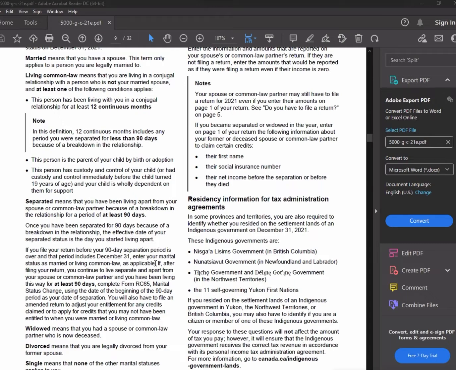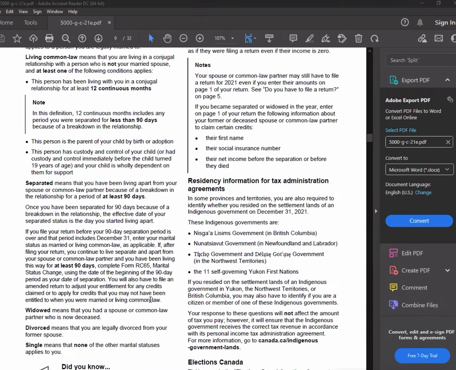You don't know whether you will come back together or not. It's possible you come back next year in February, possible you don't. Because on December 31st you have not come back together, you don't know. In this case, you just enter common law partner, or married. That's it. You just enter this one, because you don't know if they come back or not. That means on December 31st, you're not at 90 days.